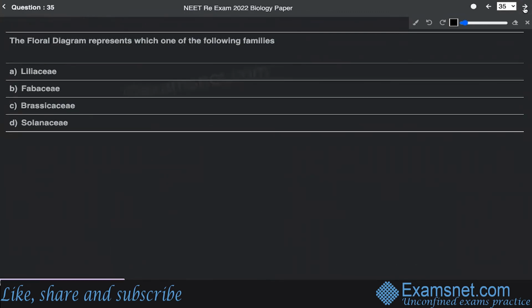Now, question number 35. The floral diagram represents which one of the following families? It is asking about it. So basically the floral diagram is missing over here, so we cannot deal with the question for this part. So let us just skip this question.